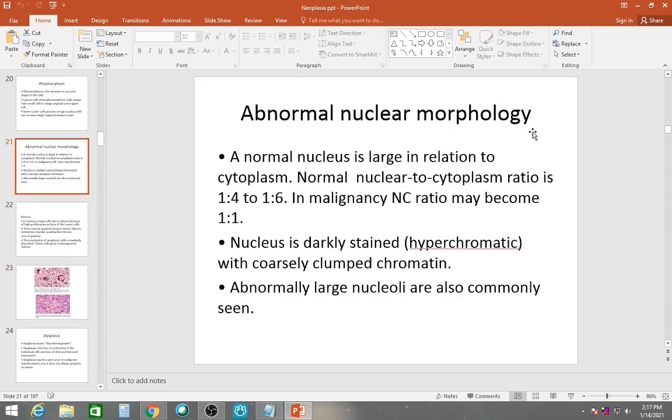Now, abnormal nuclear morphology. A normal nucleus is large in relation to cytoplasm. The normal N-to-C ratio is 1:4 to 1:6. In malignancy, it may approach 1:1, and then you won't be able to see the cytoplasm. All you will see is the nucleus. The nucleus is darkly stained with coarsely clumped chromatin, which takes up the intracellular stain. So in H&E preparations, they will appear very hyperchromatic. You may also find abnormally large nuclei.